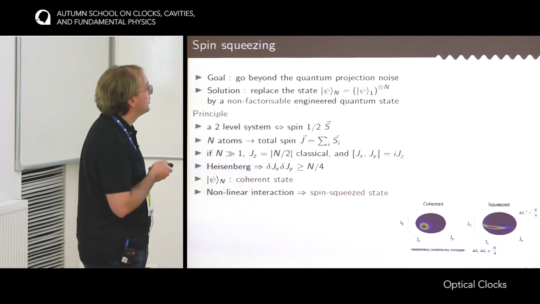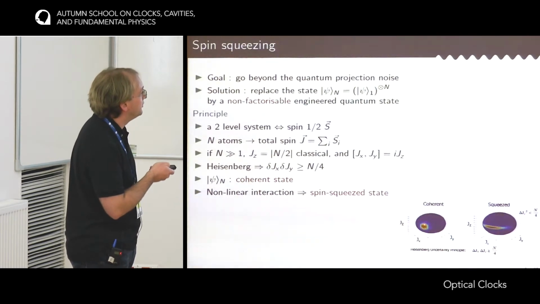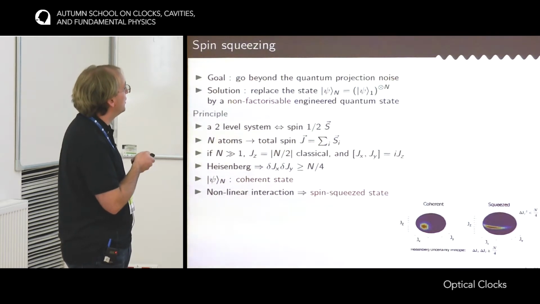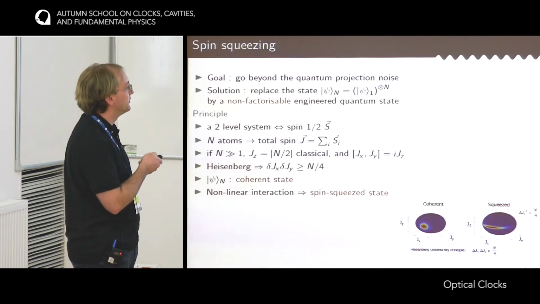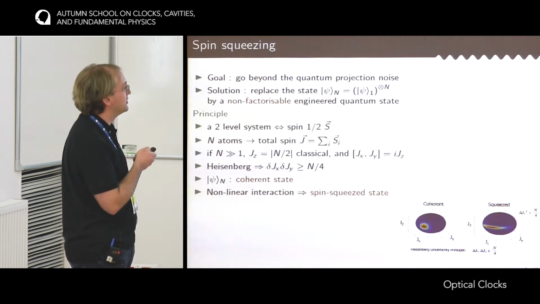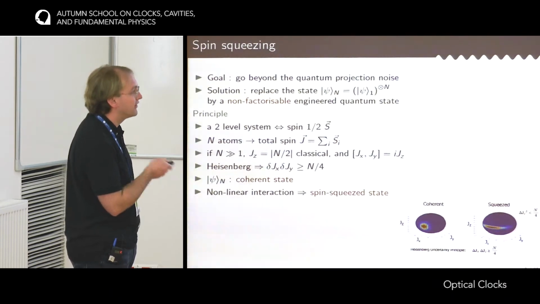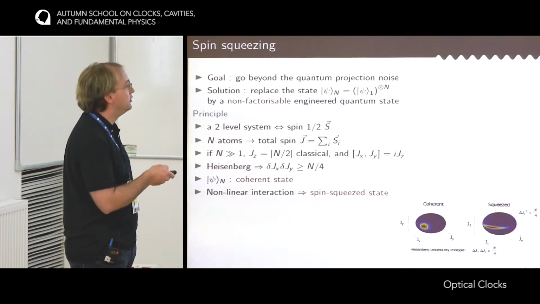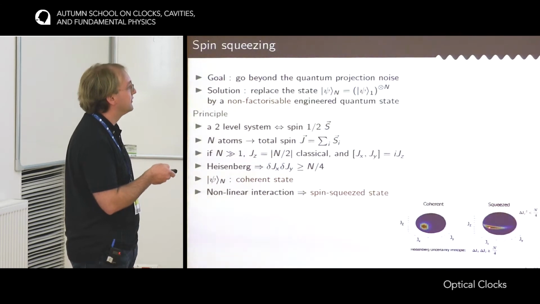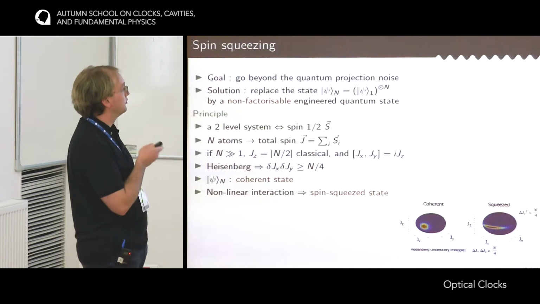It's represented here, in the Bloch sphere, as this uncertainty area which has the same size in the x direction and the y direction. But now if you are able to introduce nonlinear interaction between the atoms, then you are able to unbalance this relation, meaning that on one axis, you would have a lower uncertainty than the quantum projection noise at the expense that on the other axis, you would have a larger uncertainty. But if you manage to orient the ellipse such that the small axis is on the axis on which you measure, then you can go below the quantum projection noise.